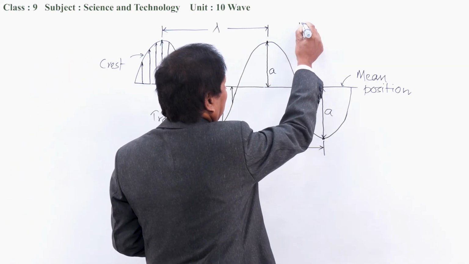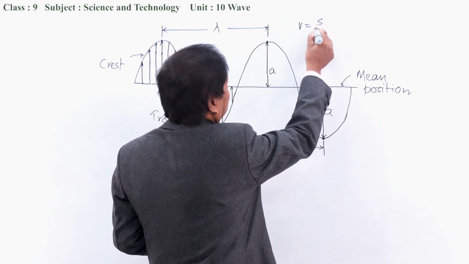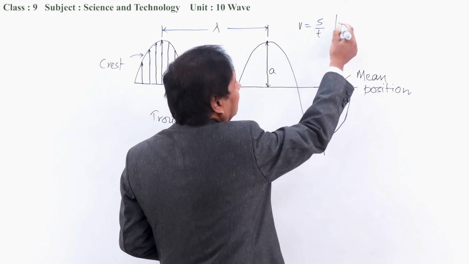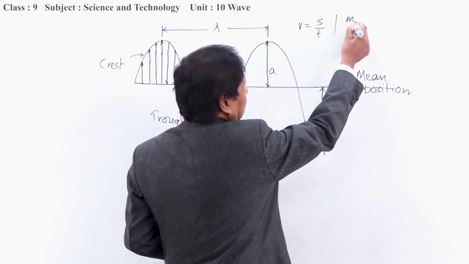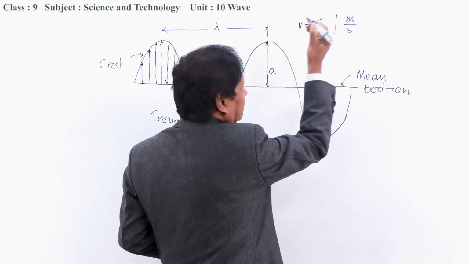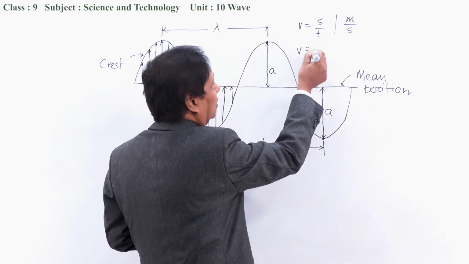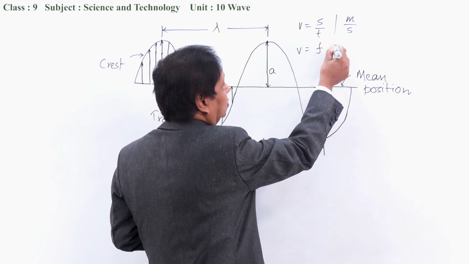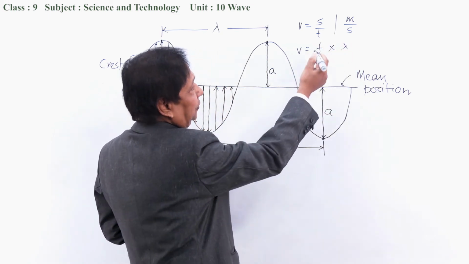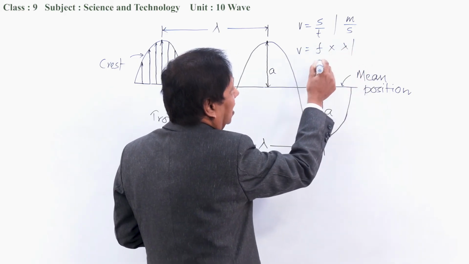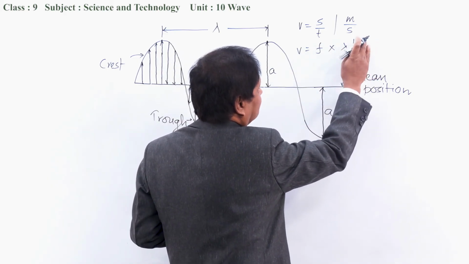Velocity is equal to distance by time. I want to talk about the unit only. Distance is measured in meter and time is measured in second. But here in wave, what we are saying is velocity equals frequency into wavelength, and frequency is measured in hertz. What does it mean? Hertz means what?